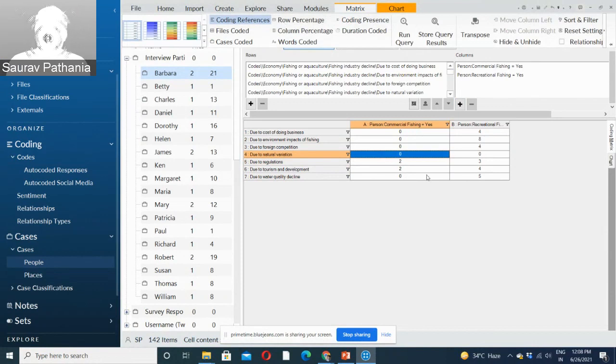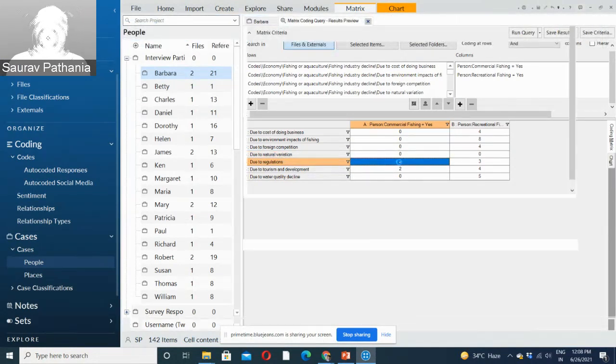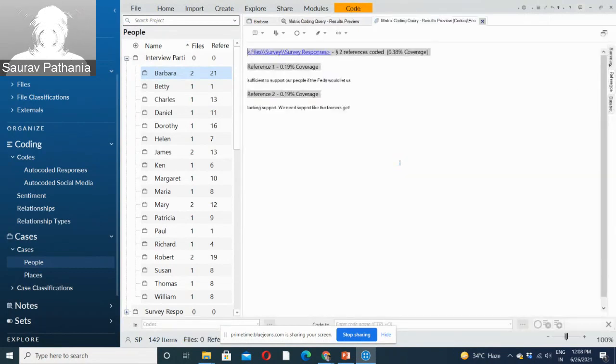If you want to see certain references behind it, say you want to see due to tourism, due to regulations, what are those 2 references? It will show you those 2 references and where they are coming from. So these are coming from survey responses. These persons must have been classified as commercial fishers, and this is something which has been said regarding due to regulations, which has been coded by the researcher.